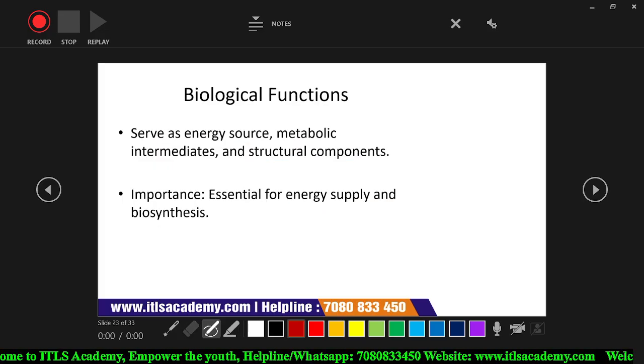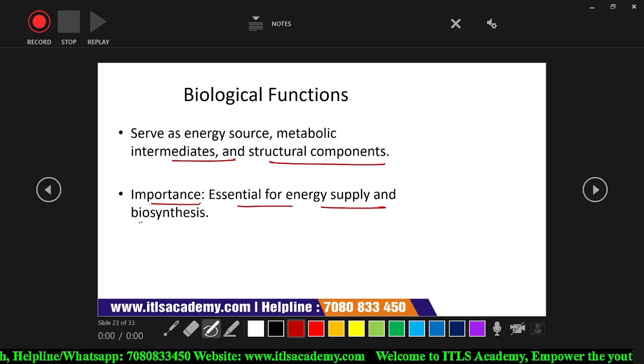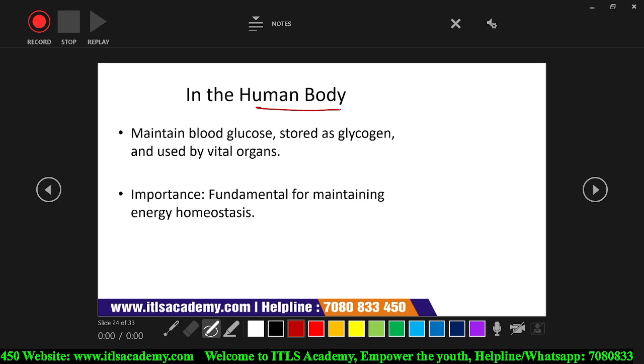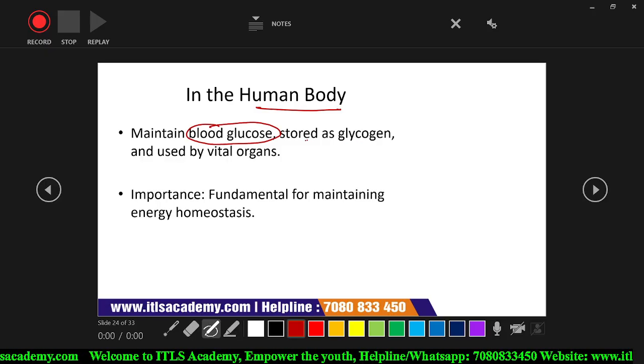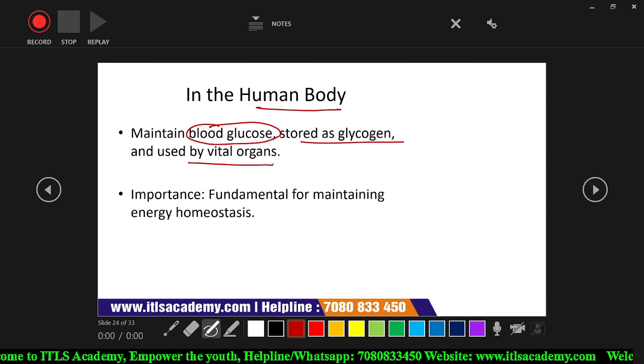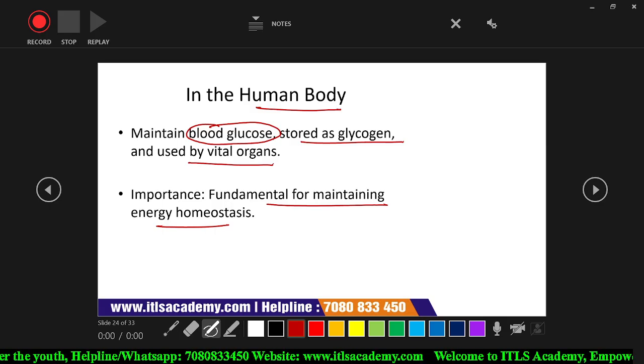Biological function: it serves as an energy source, metabolic intermediate, and structural component. Important, essential for the energy supply and biosynthesis. If we talk about the role of this monosaccharide in the human body, it maintains the blood glucose level, is stored in the form of glycogen, and is used by vital organs. It is fundamental for maintaining energy homeostasis.